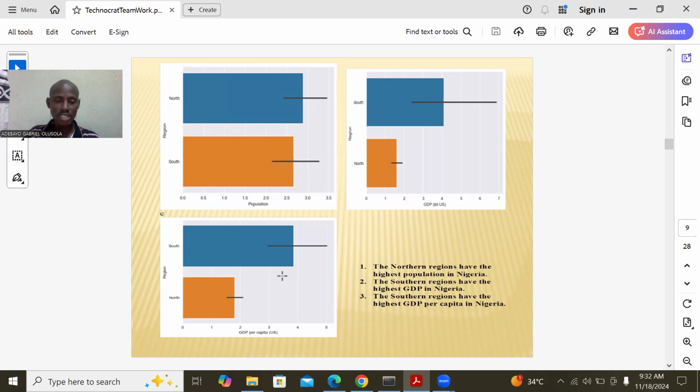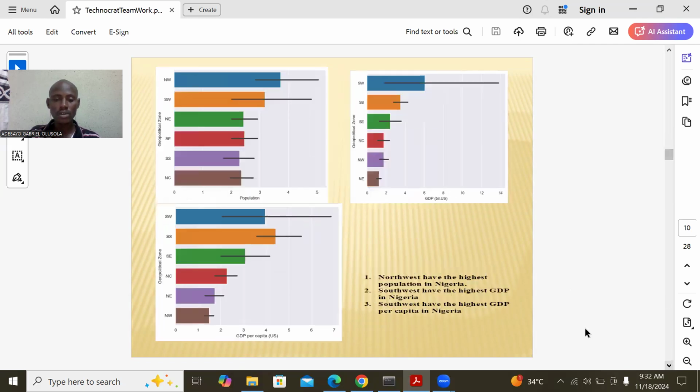That means the average southerner can afford to buy basic things more than the northerner. We also look at the geographical zones. The northwest is the most populated, but the southwest has more resources, generating more revenue than every other zone, and the average southwest resident can afford basic things because GDP per capita is high in the southwest.